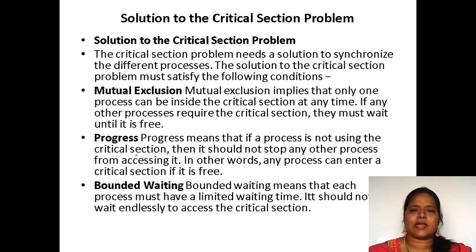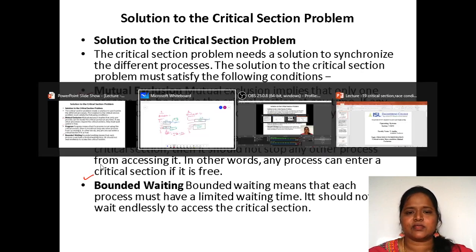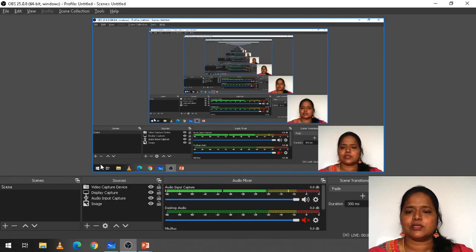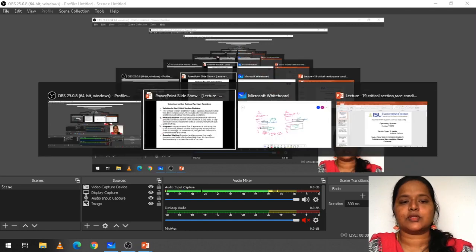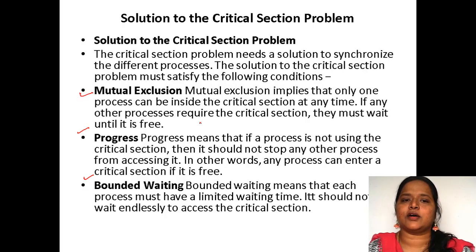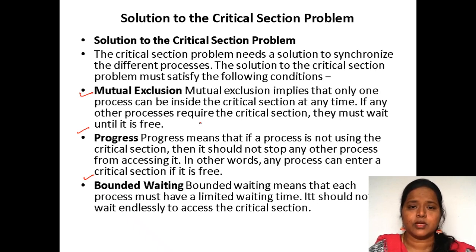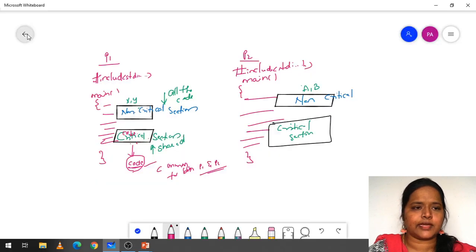So there are many solutions to this critical section problem. The solution requirements are mutual exclusion, progress, and bounded waiting. So we have three different things when it comes to solutions of the critical section problem. There are majorly three major solutions to the critical section problem. The first one I will be telling you.